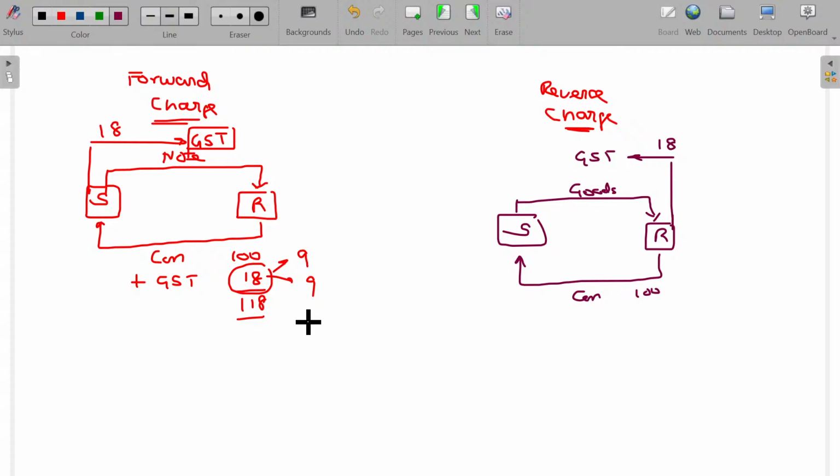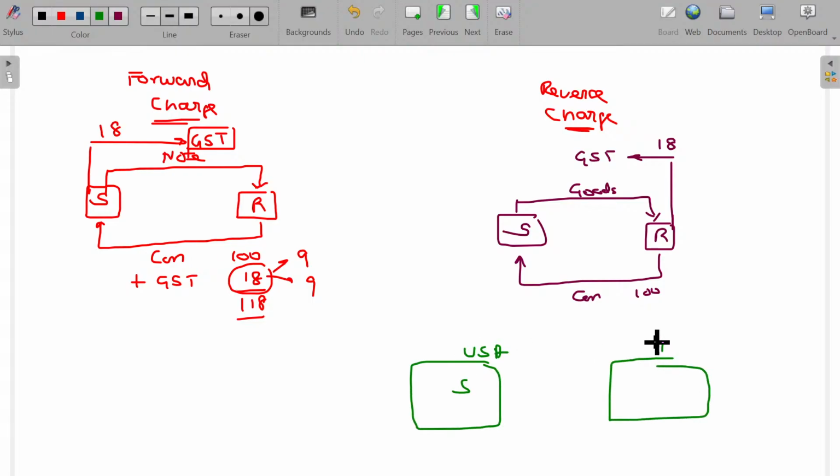If you are given this option, go for reverse charge, what will you do? You will not deposit. It will be converted into some eatables. Understand? So reverse charge will not be applicable for your case. But where it will be applicable is for big transactions, especially import of services. If you are importing the goods from USA, and you are in India. Okay.